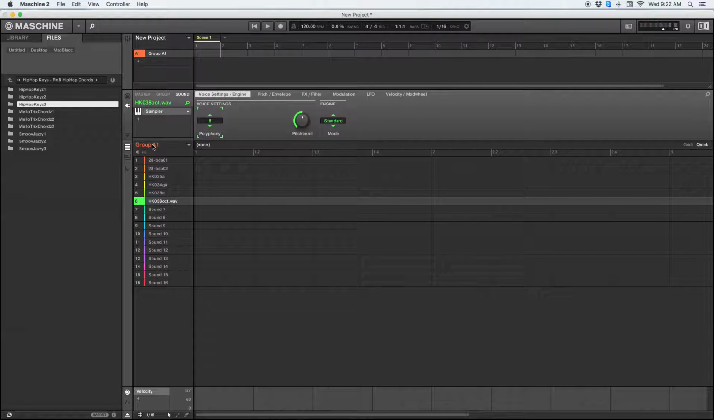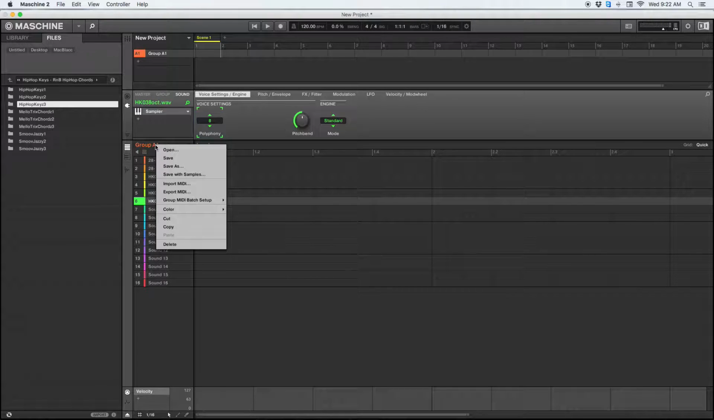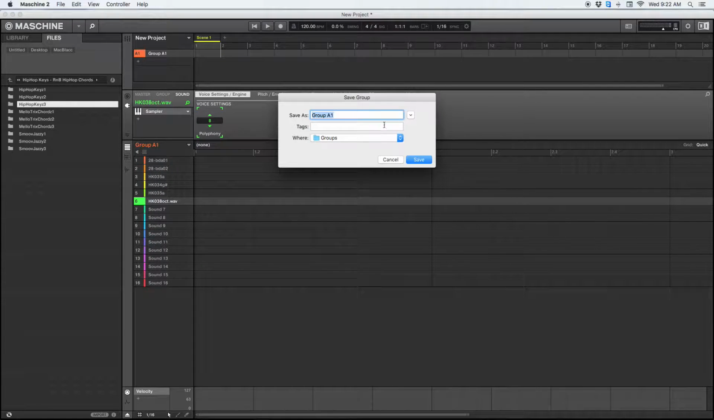you're going to hold Options right where it says Group A, and you're going to right click. Then you're going to save. Then you change your name to, okay, I'm gonna change this to Hip Hop Keys.